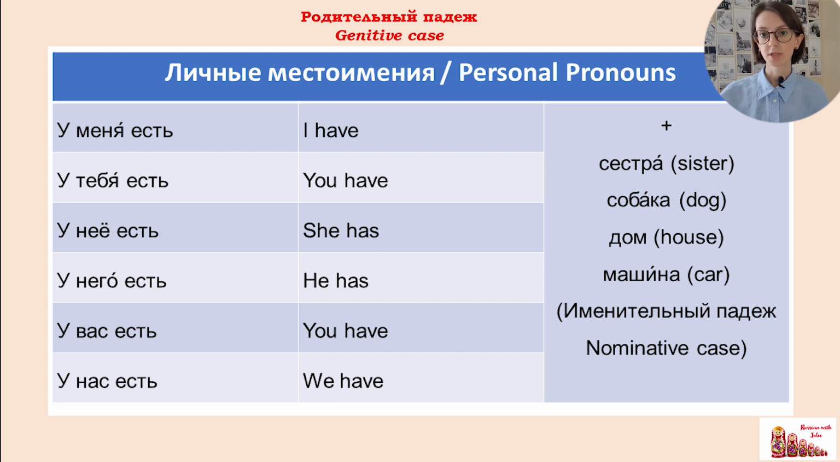But instead of a personal pronoun, you can use a name or a person, mother, father, sister, etc. In this case, you need to decline it in genitive case. We are going to learn how to do it. The second situation when we use genitive case is when we say that we don't have something. For example, I don't have a brother, I don't have a house, I don't have a car, etc. In this case, you need to decline the object that you don't have in genitive case. So let's see how to do it.